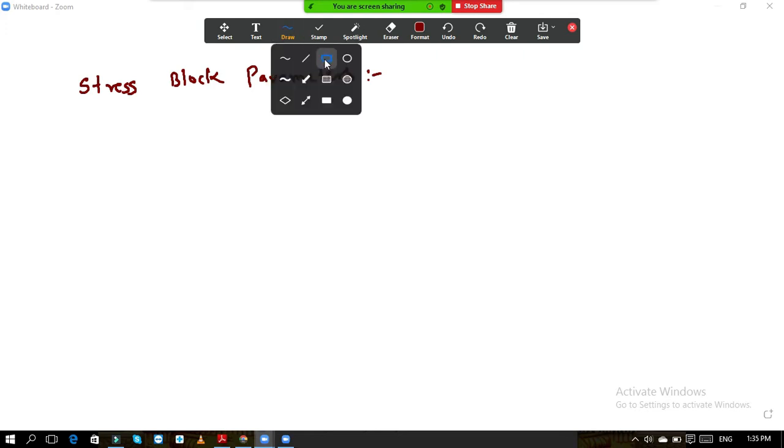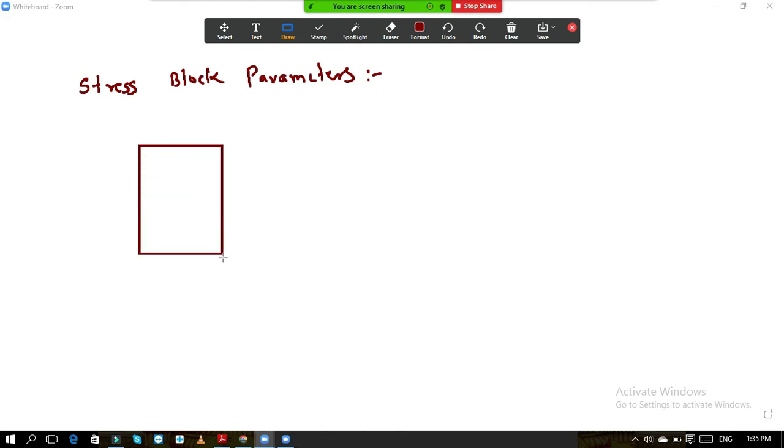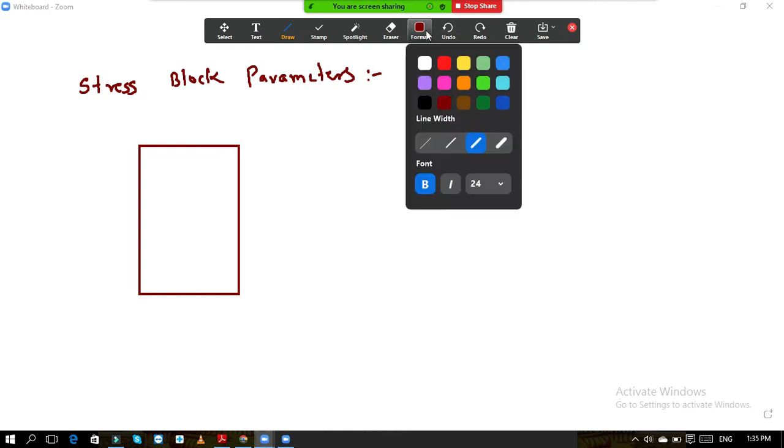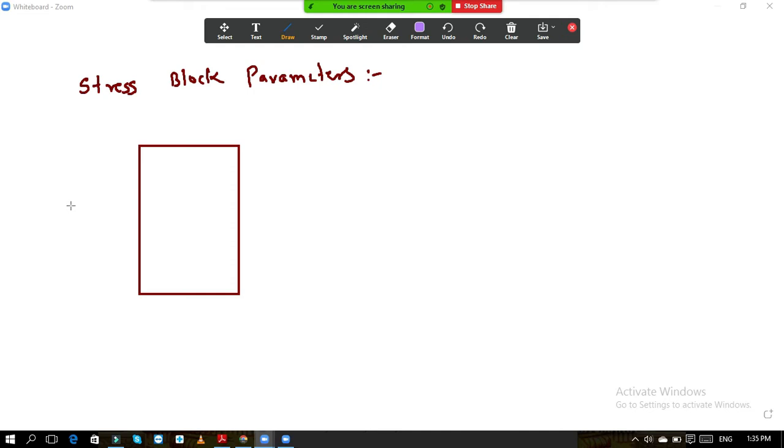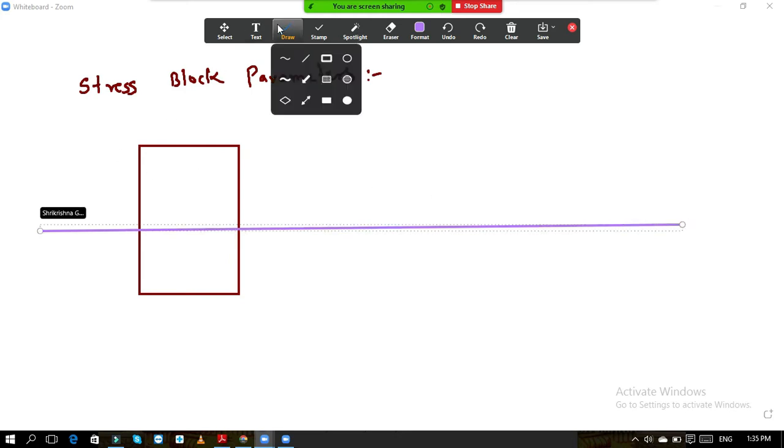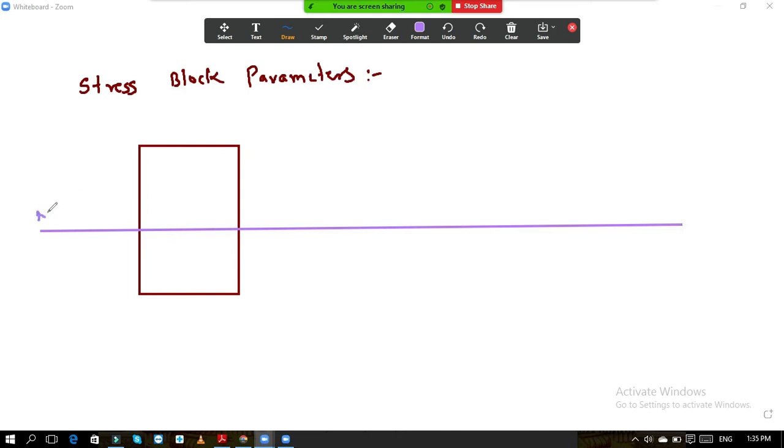Okay, so if I draw the cross section of the beam over here, so this is the cross section of the beam, then I will draw one line of neutral axis. Okay, so suppose this is your neutral axis. We have already discussed what is the neutral axis in the introductory lecture. Okay, and you know what is neutral axis. This is the neutral axis.